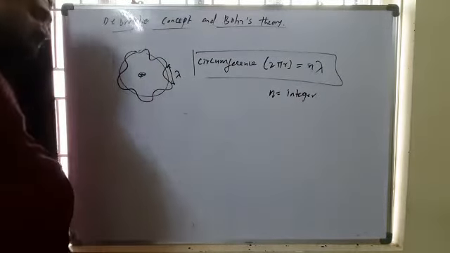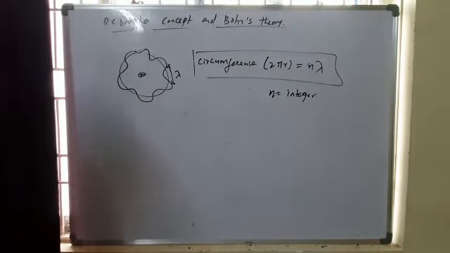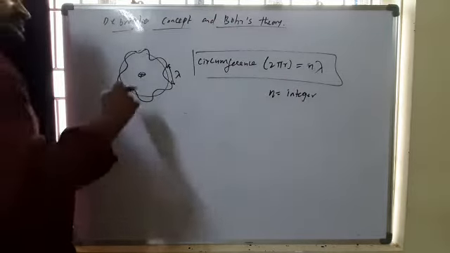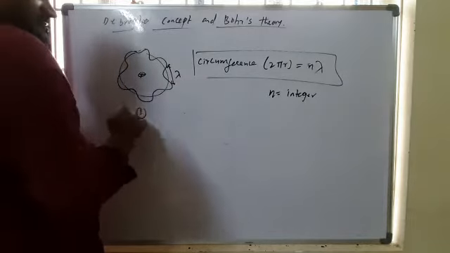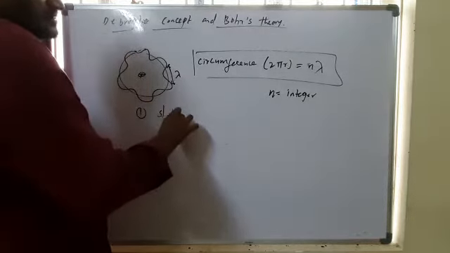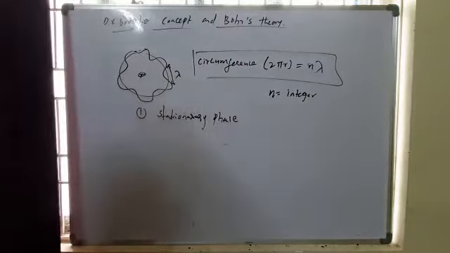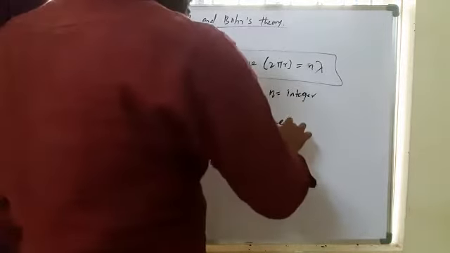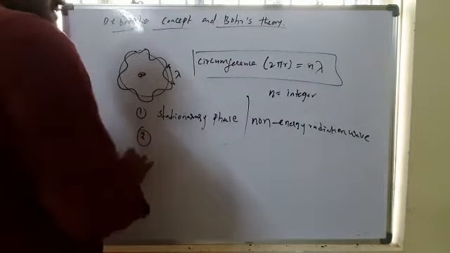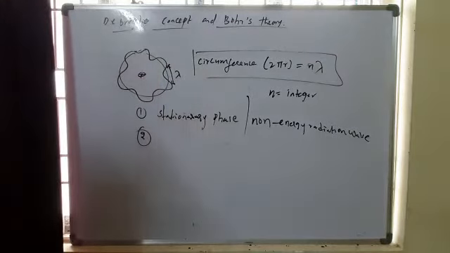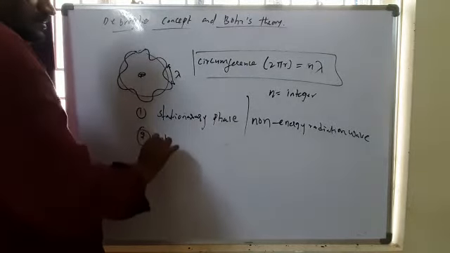And also according to de Broglie's concept, when an electron revolves around the nucleus in a particular orbit, it has two phases: stationary phase, otherwise non-energy radiating wave, and energy radiating wave, otherwise non-stationary wave.